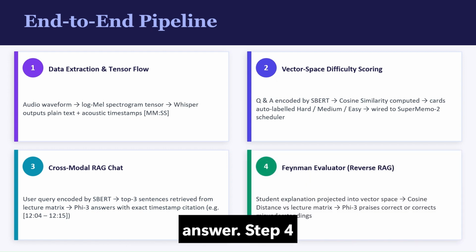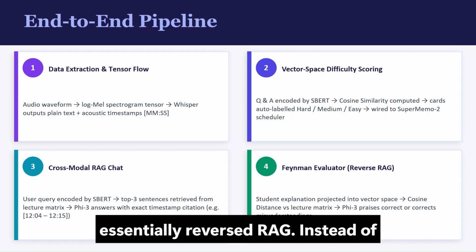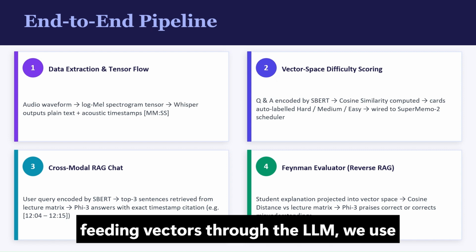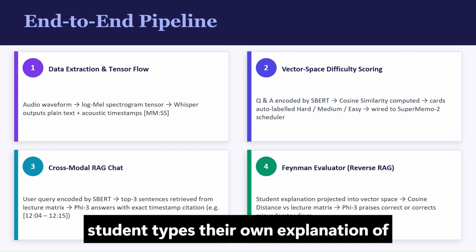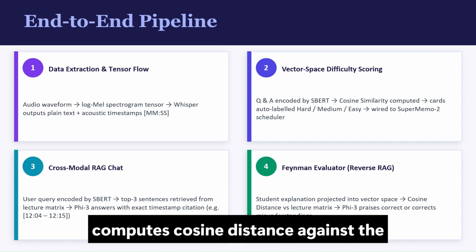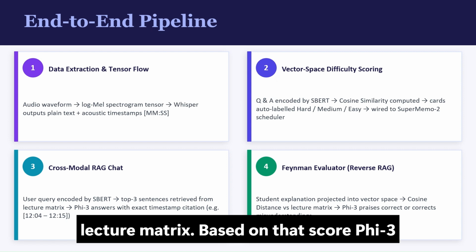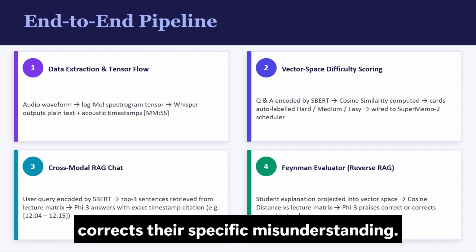Step 4 is the Feynman evaluator, which is essentially reverse RAG. Instead of feeding vectors to the LLM, we use vectors to evaluate the student. The student types their own explanation of a concept, and SBERT encodes it and computes cosine distance against the lecture matrix. Based on that score, Phi3 either praises the student or corrects their specific misunderstanding.